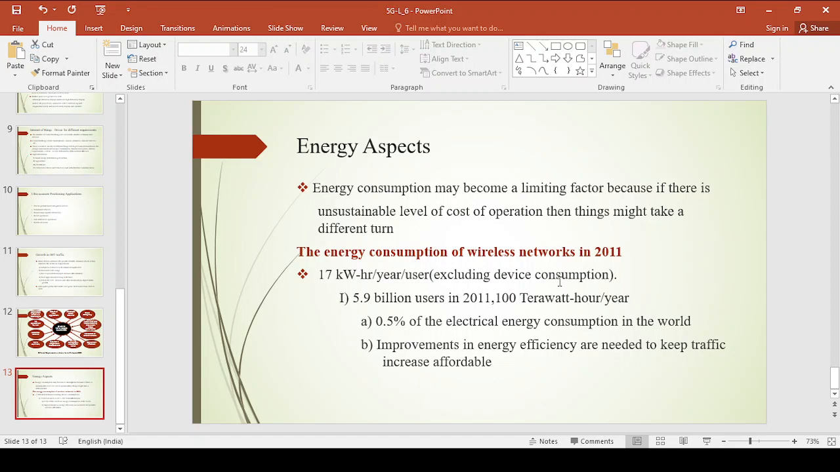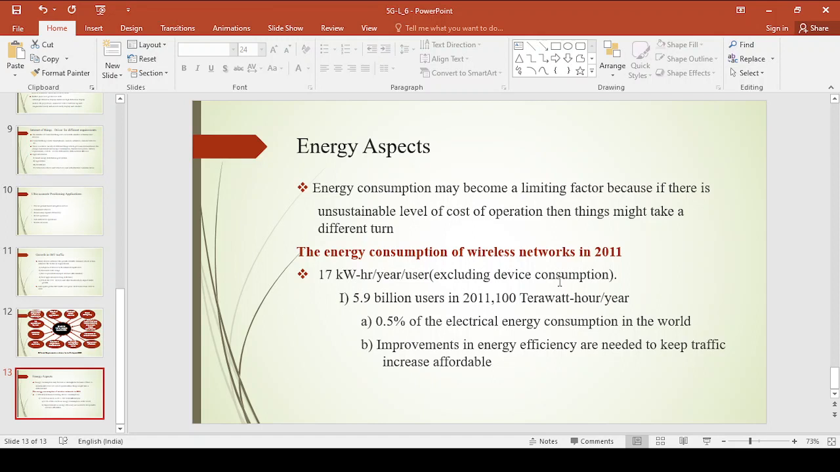In order to keep this increase in the traffic affordable, we are expecting improvements in the energy efficiency. What I want to say is that as you go from one generation to the other, the users keep on increasing. As the users keep on increasing, the energy consumption will also increase, right? If you go from 4G to 5G, the users increase, and hence the energy consumption also increases. Now this may become a limiting factor.